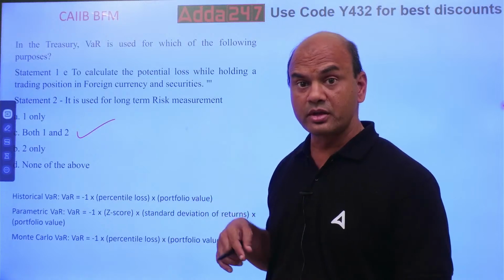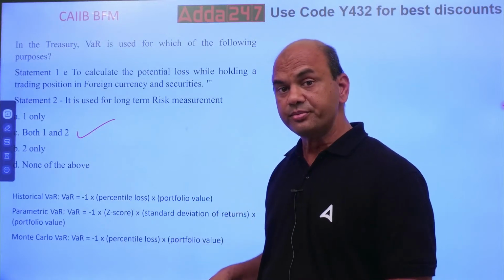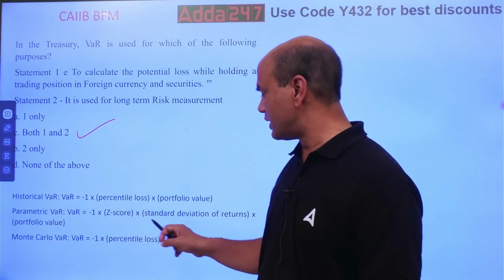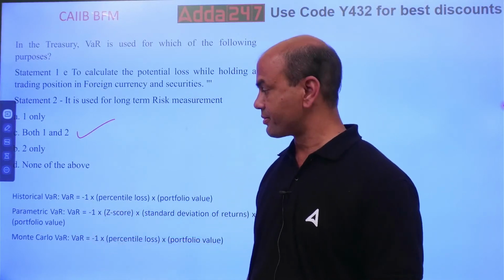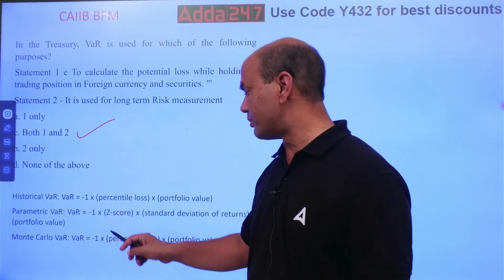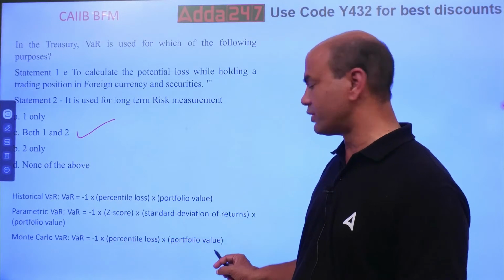Parametric VAR means -1 into Z score. Z score means what? What is the Z score? Ultimate Z score. Z score into standard deviation of returns into portfolio value. Then Monte Carlo VAR: -1 into percentile loss into portfolio value.